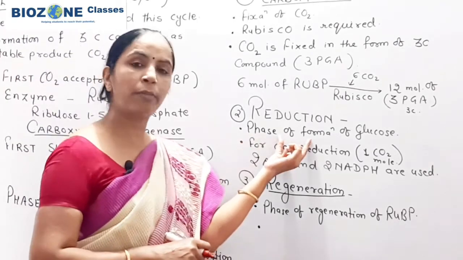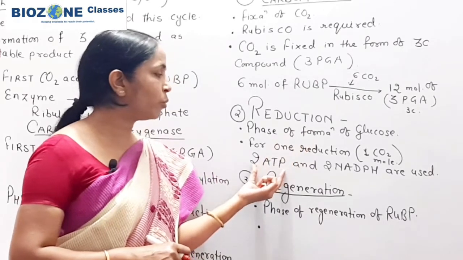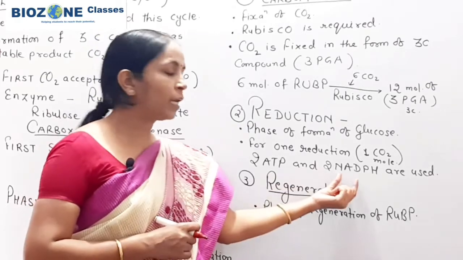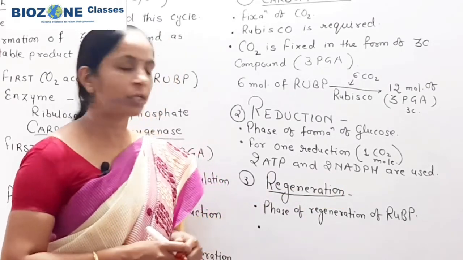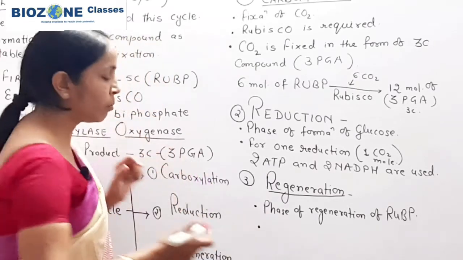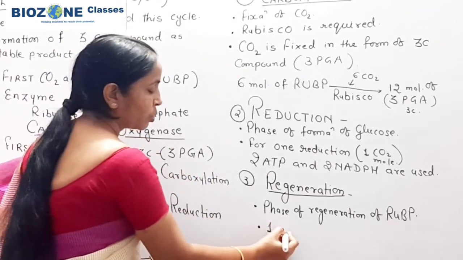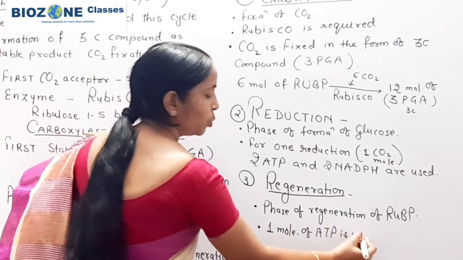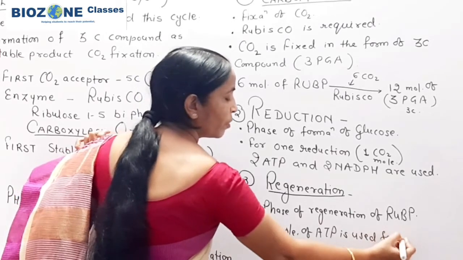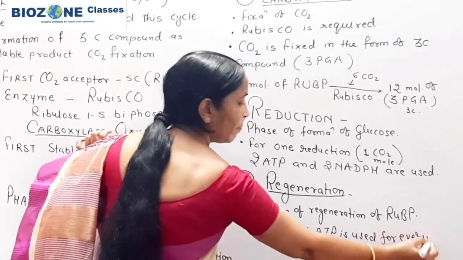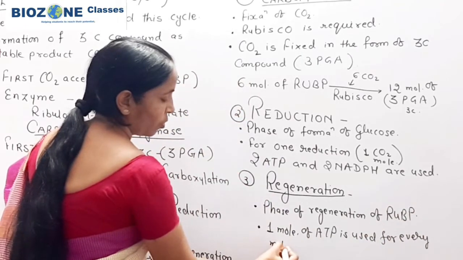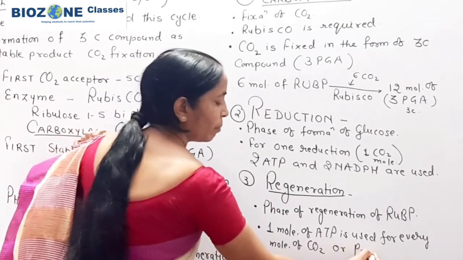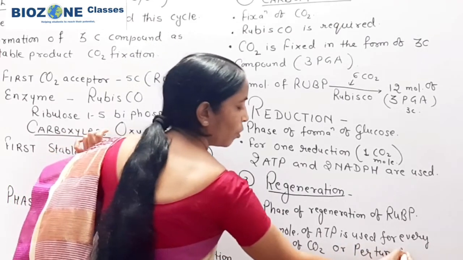Secondly, ATP is required for phosphorylation. In this phase also, what is the purpose of the use of ATP and NADPH? ATP is used for phosphorylation and NADPH is used for reduction, and in regeneration also one molecule of ATP is required. So one molecule of ATP is used for every molecule of CO2, or you can say per turn of the cycle.